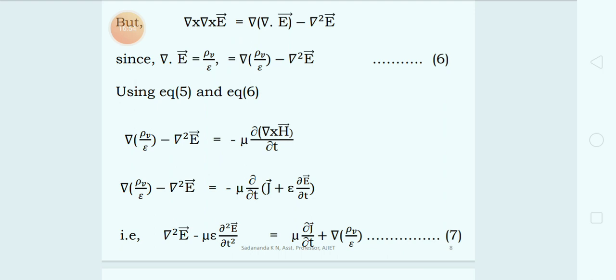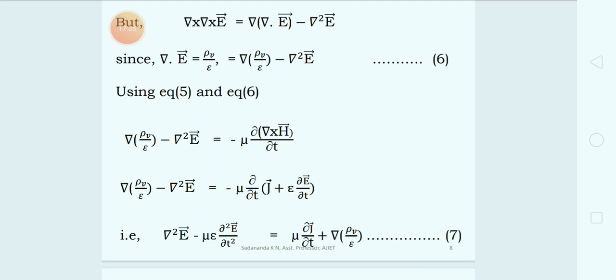Now the next step is gradient of rho v by epsilon minus gradient square of vector E is equal to minus mu into dou by dou t of open bracket j plus dou by dou t of vector D. Here I have written the expression for curl of vector H. We know that curl of vector H is equal to j plus dou by dou t of vector D. Further I simplified, where dou by dou t of vector D is written as dou by dou t of epsilon E, therefore epsilon is taken outside.